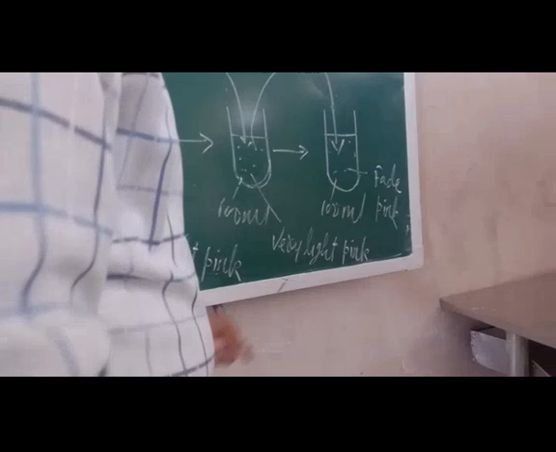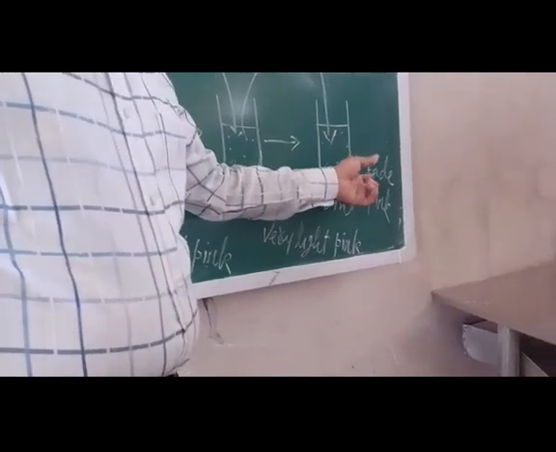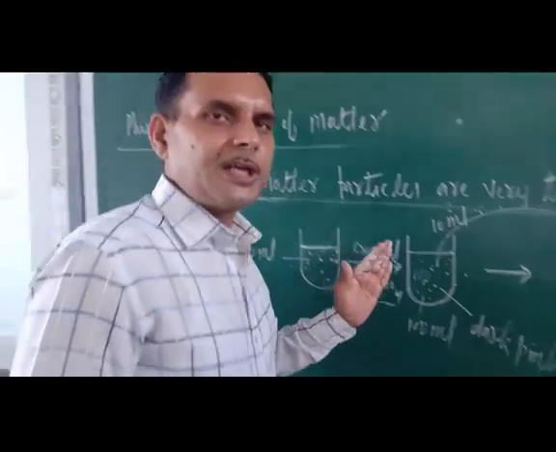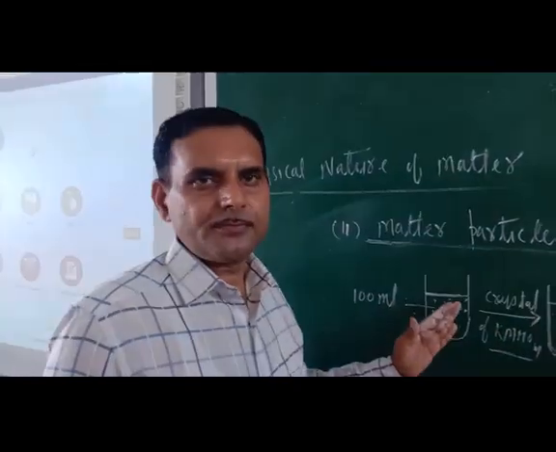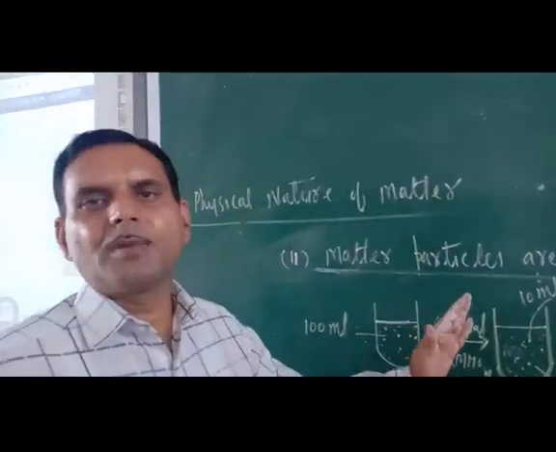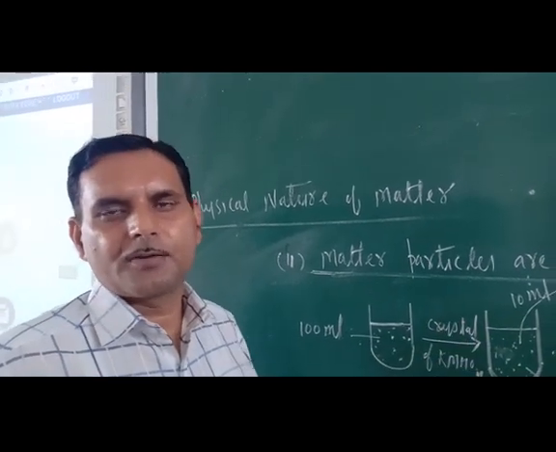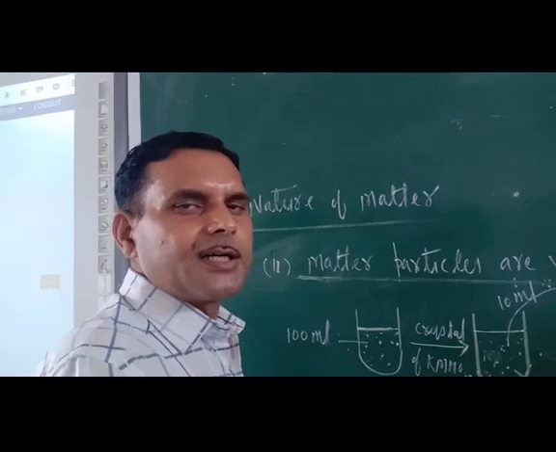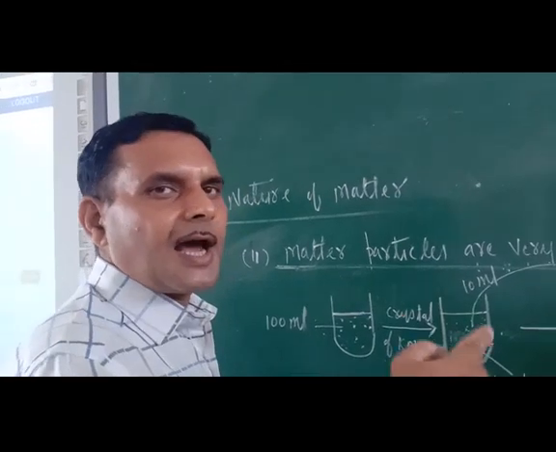The same procedure you repeat for the fifth beaker also. Again you will see that, of course, it is pink, but it is faint. So the meaning of this is, each time we add 10 milliliters of solution to the next beaker, with each dilution the color becomes lighter pink.